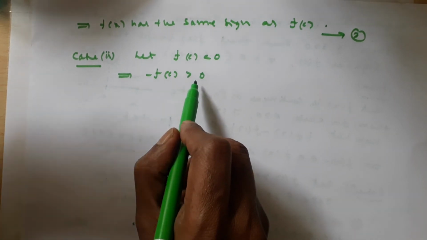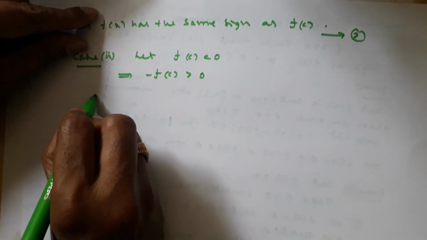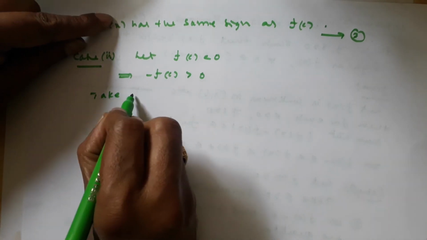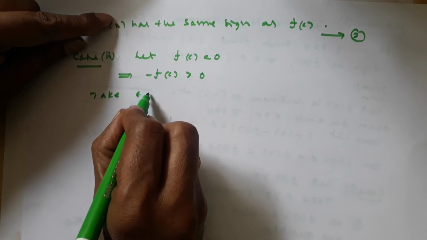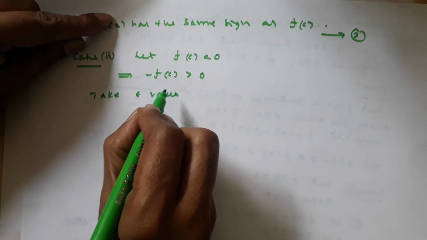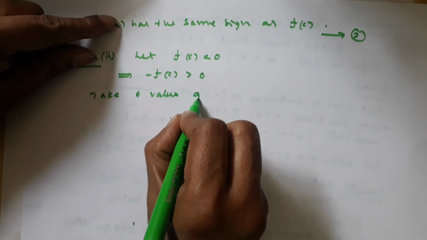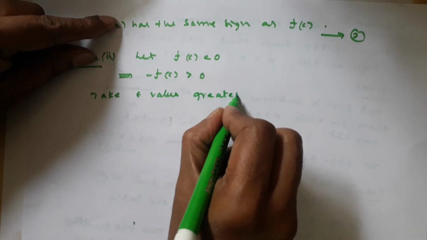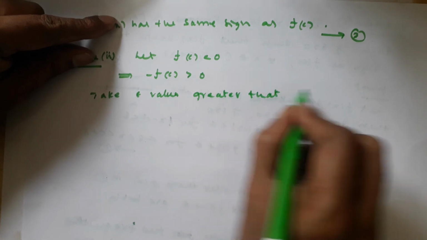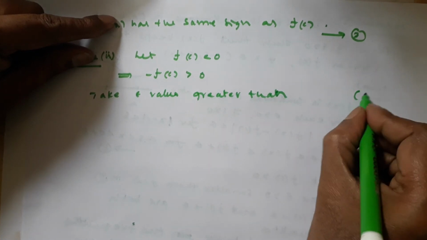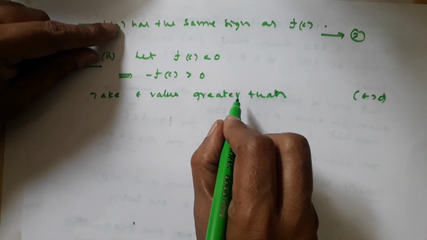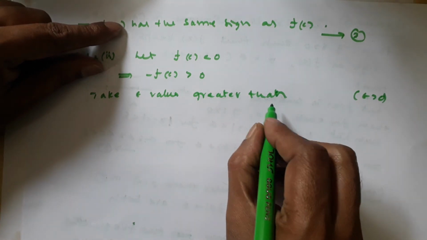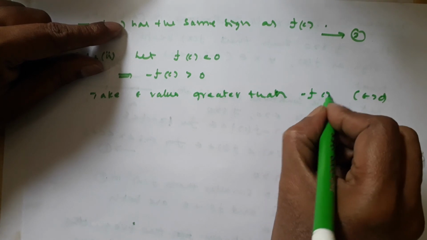It should be greater than 0. So now take epsilon greater than 0, always epsilon value should be greater than 0. So now we are taking that epsilon value greater than minus f of c.